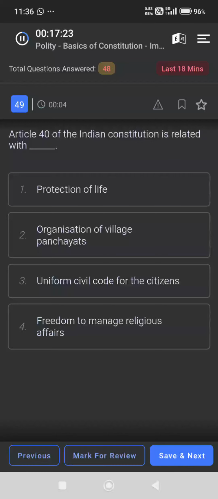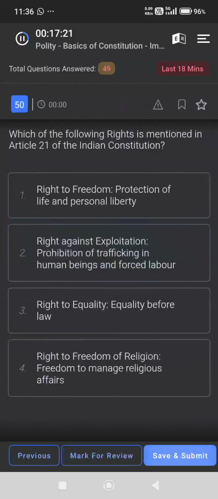Article 40 of the Indian Constitution is related to organization of village panchayats. Which of the following rights is mentioned in Article 21? Right to freedom, protection of life and personal liberty.